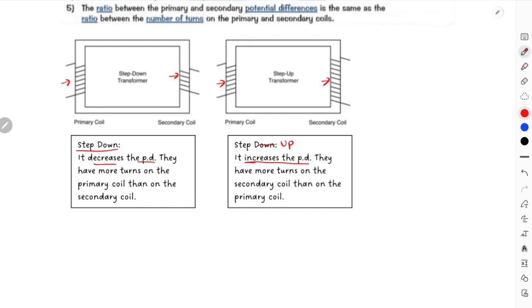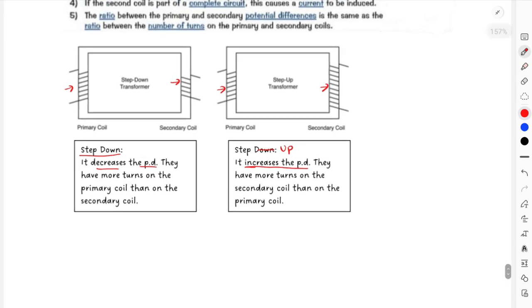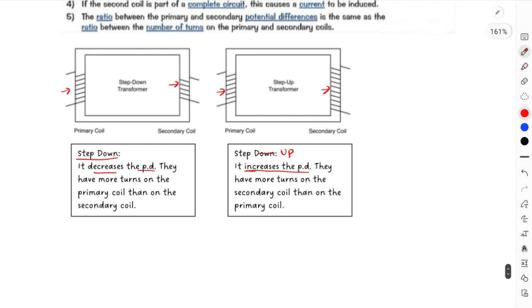Now for transformers, there are two equations. The first one is the ratio of the voltage and the number of turns. For example, voltage of primary divided by number of turns in primary equals voltage of secondary divided by number of turns in secondary. You can use this to identify the voltage of these transformers, or to identify the unknown number of turns in the primary or secondary coil.